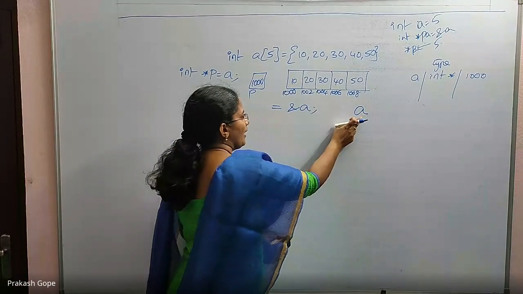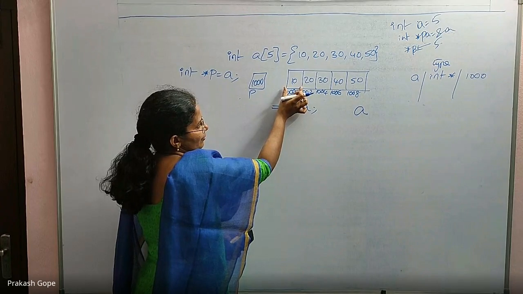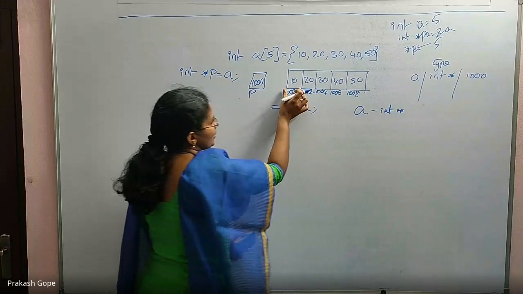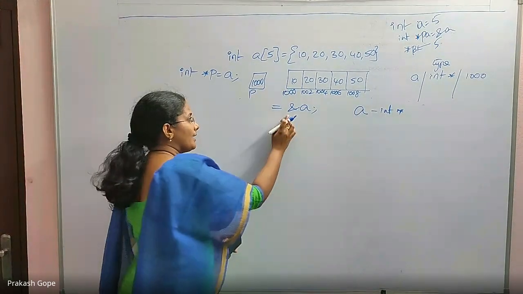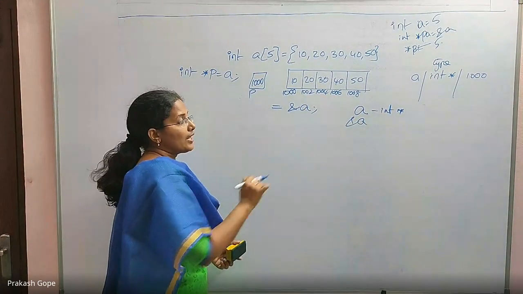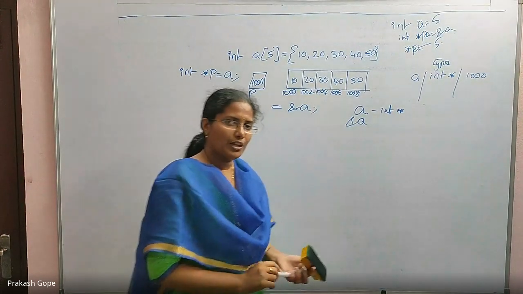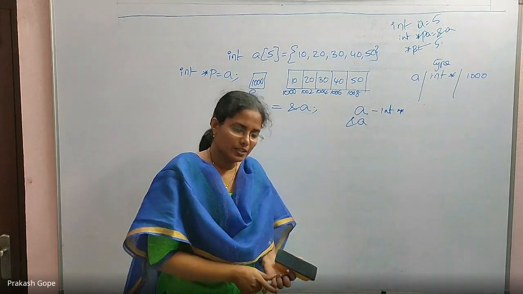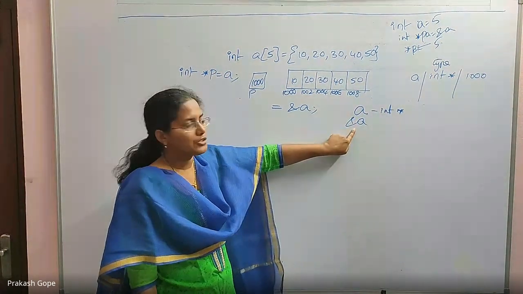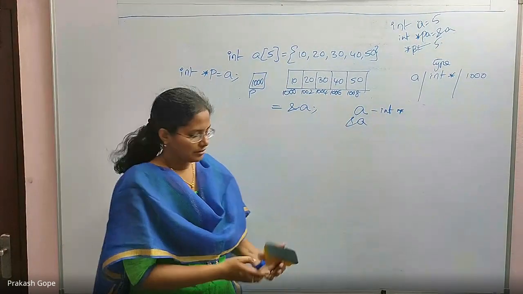Array name indicates the address of the first element of the array. That's why this is int star. The first element is an integer, that's why it's star. Address of A, this represents the address of the whole array. I told you there is a difference between the address of the array and the address of the first element of the array. This is the difference. A indicates the address of the first element of the array. Ampersand A indicates the address of the whole array.